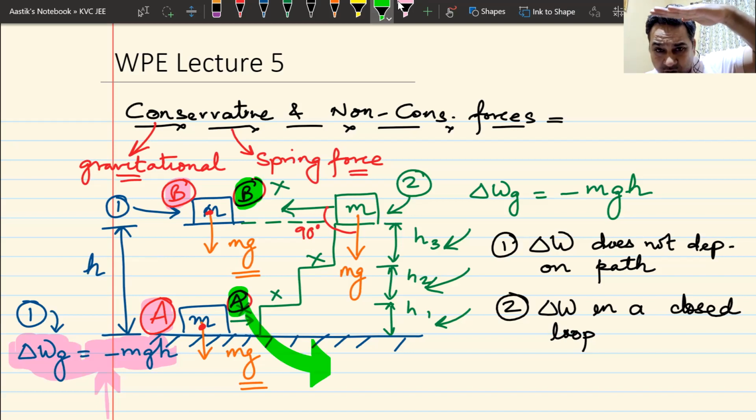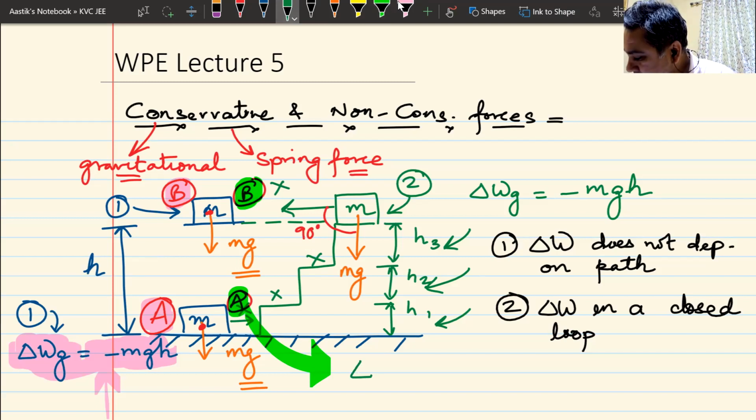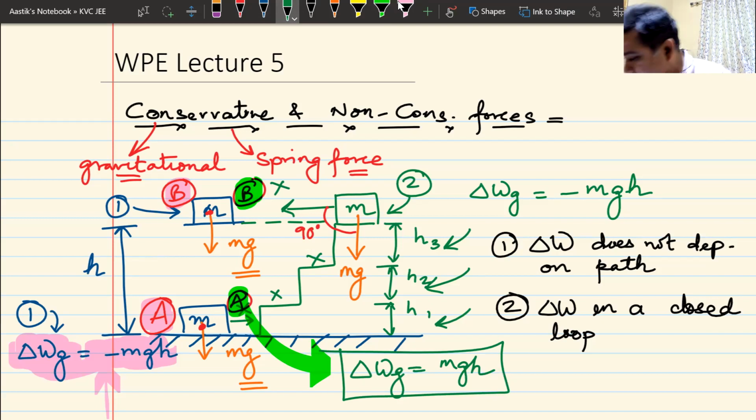When I move from a higher point to a lower point, what will be the work done by gravity in this green path? No one answers. It will be equal to plus mgh, because now gravity force mg and displacement both are in the same direction. The angle is 0. So it is plus mgh.